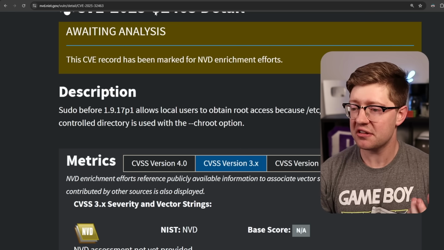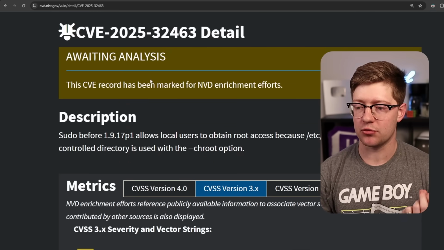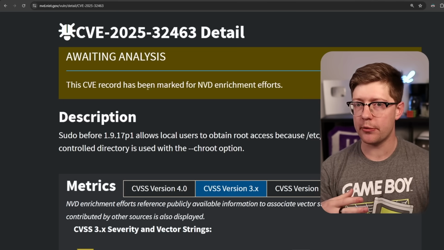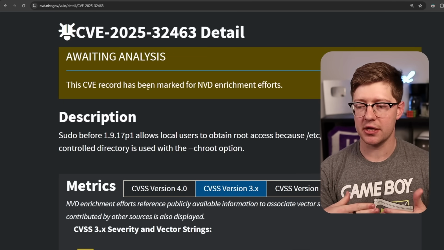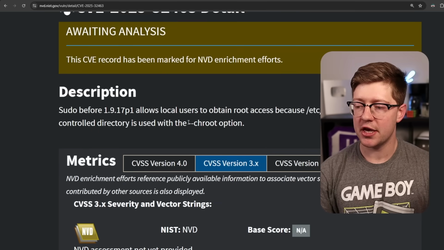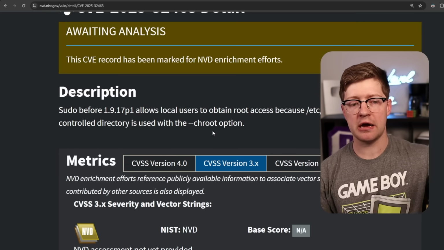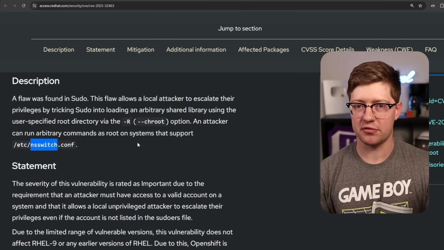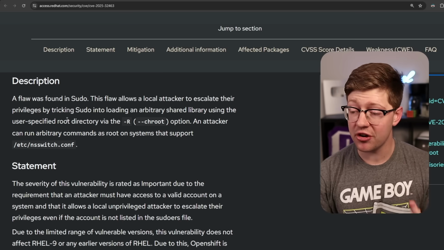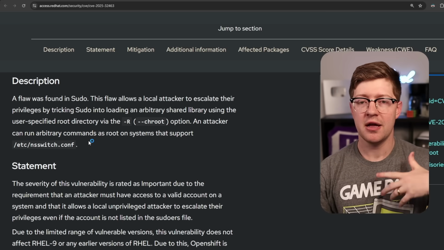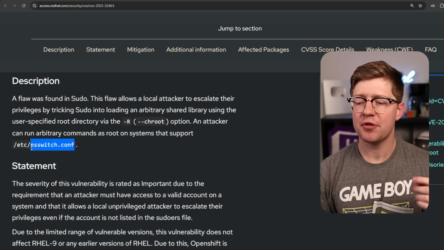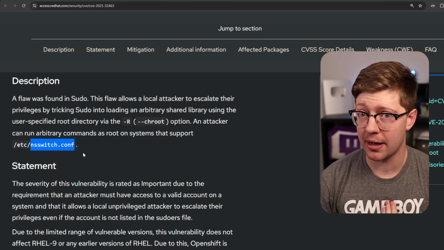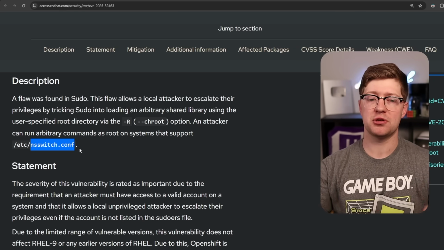And ironically, this vulnerability would not have been stopped if this were written in Rust, right? Because this isn't a vulnerability that stems from an out-of-bounds read or write that would be protected by Rust. This is a vulnerability in the way that sudo handles its chroot option and the associated downstream effects of that, right? If I were to run this version of sudo as written in Rust and do this exact attack, in theory, it would still have the same effects because I'm not exploiting a memory buffer. I'm literally just saying, hey, can you use my version of NSSwitch? Oh, and by the way, can you use my shared object in this chroot jail? And then boom, that pops us up to a root shell.